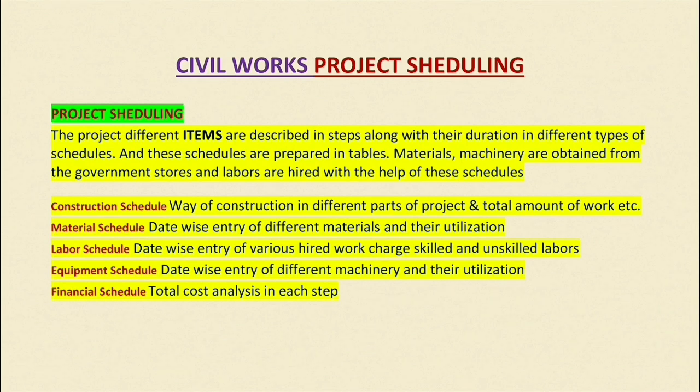The equipment schedule would talk about different types of machinery and their utilization, and the financial schedule would talk about total cost analysis in each step, in each stage of construction. So these are basically schedules for labor, for construction, for construction cost, for equipment and for material. These are important to make, and to work according to those schedules. So this is known as civil work project scheduling.